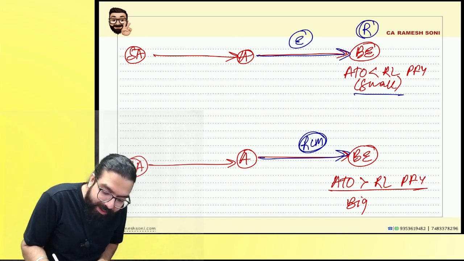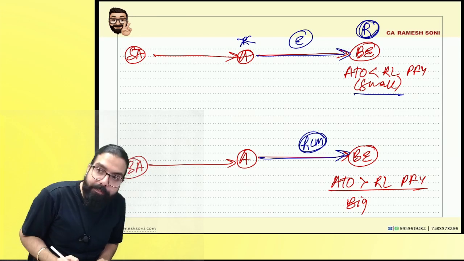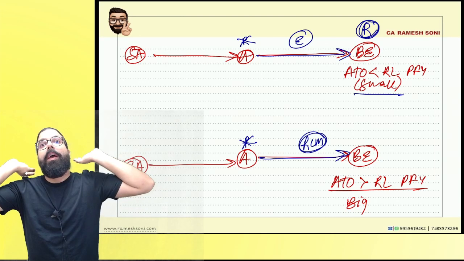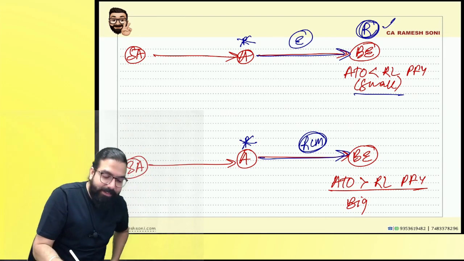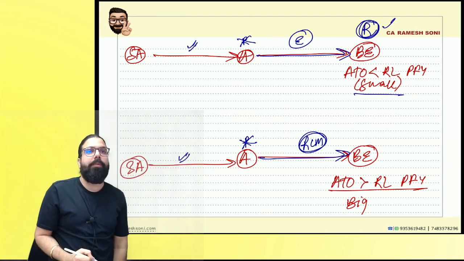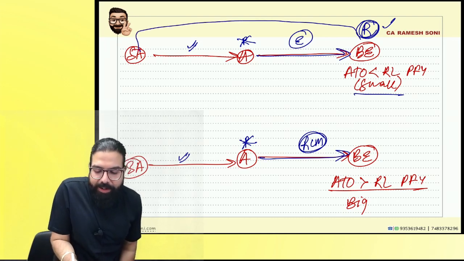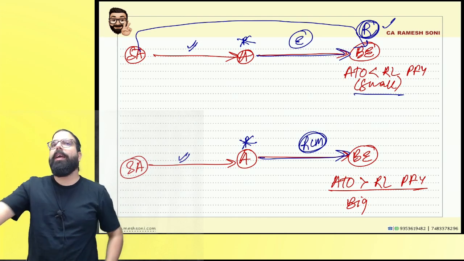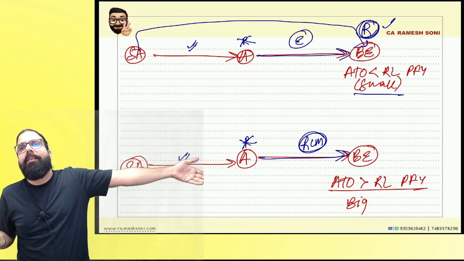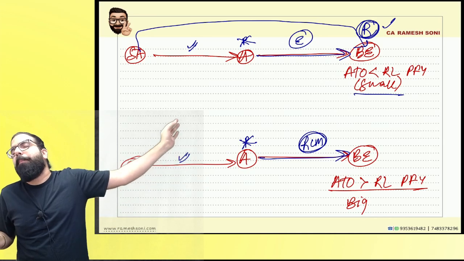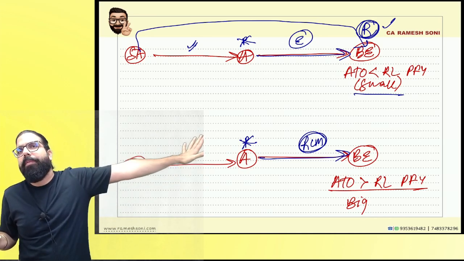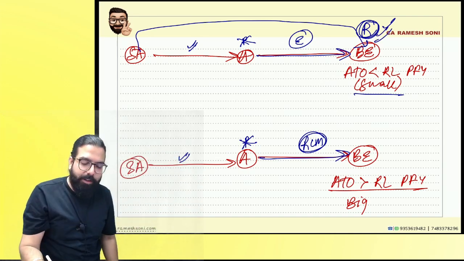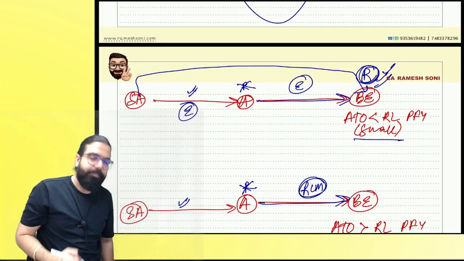Can you tell me, if he is deemed as the recipient, it means he is not the recipient? If he is not the recipient, they will never pay GST under RCM. And now you tell me, if this person is deemed as the recipient of these services also, it means it is like the senior advocate giving the services directly to the recipient. Do you guys agree with me? The recipient is deemed to be the ultimate litigant, the petitioner is deemed as the recipient. It means the senior advocate is giving services to the recipient. The recipient is a small business entity. What will happen over here?